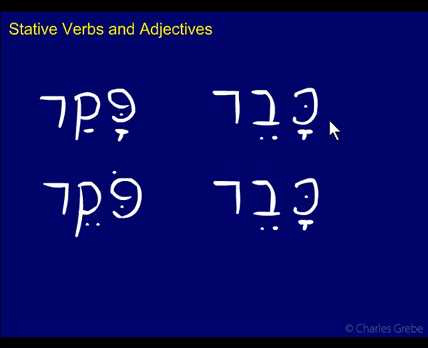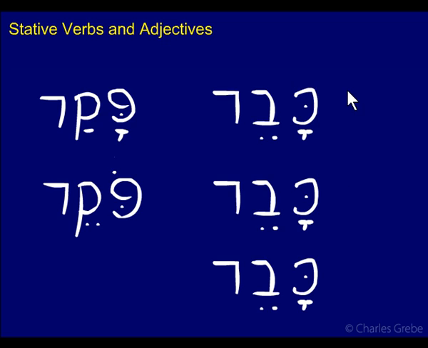With the other forms, it looks different because you have endings. That'll tell you the difference. But for the form that has no ending, they look exactly the same. And that makes some sense. You already have the tsere there, so you're going to preserve the tsere. So the two forms look the same, and in fact, there's another form. This here, kaved, can also be the adjective. So the one word, kaved, can either be the 3ms perfect, or the masculine singular participle, or the masculine singular adjective.